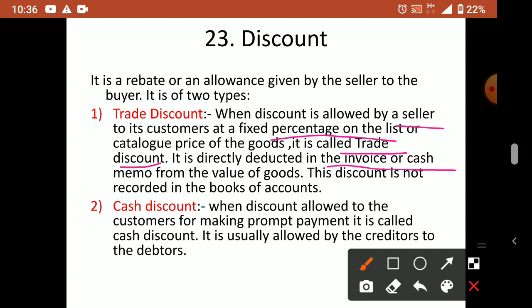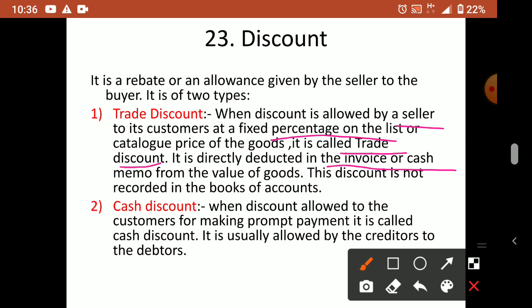So invoice means credit sale. If you purchase an online product, they will show you an invoice, if it is not cash on delivery. Invoice means on credit sales, the voucher is the invoice. All credit sales transactions are supported by a source document or voucher, that is the invoice. Or if you are paying direct cash and purchasing, you will get what? Cash memo.